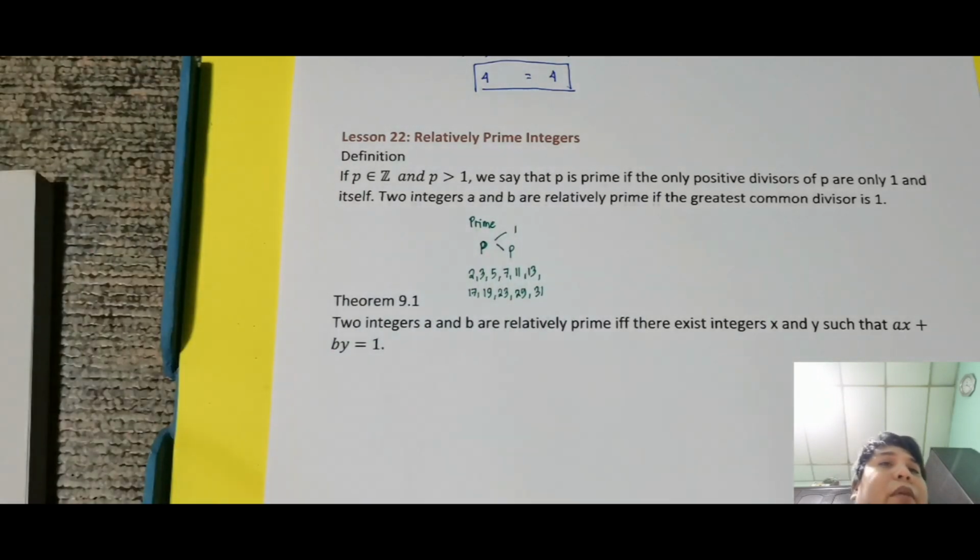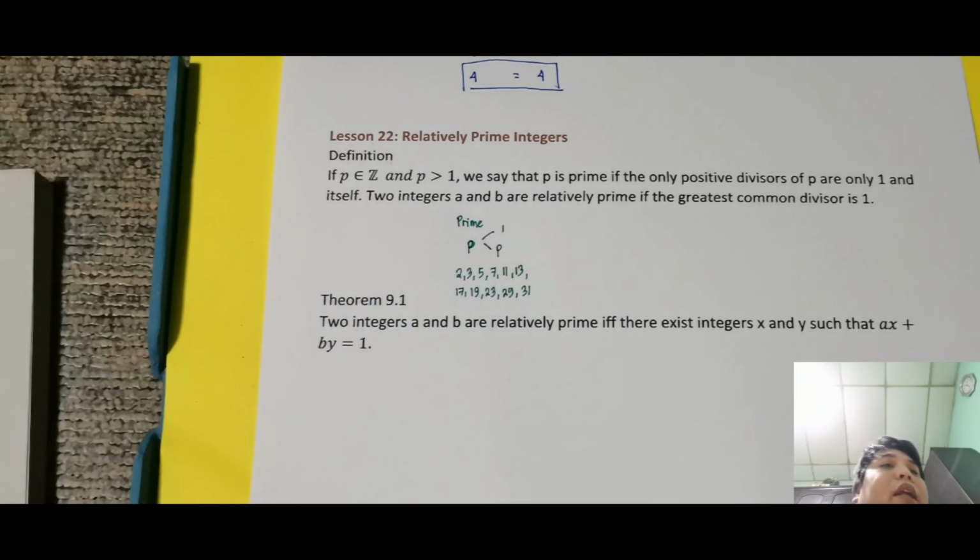Okay, so again, that is about being prime. Okay, next is two integers A and B are relatively prime if the greatest common divisor is 1.